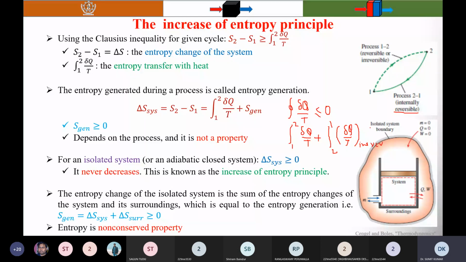I will ask this question to roll number 3120, Gaurav Malik. Yes, sir. Which term becomes the delta S, the change in entropy? There are two terms, the first one or the second one?